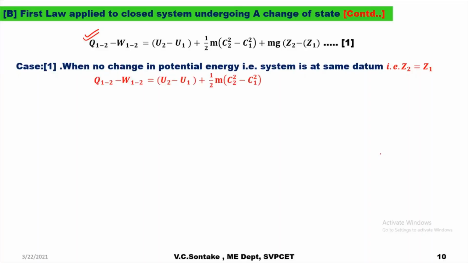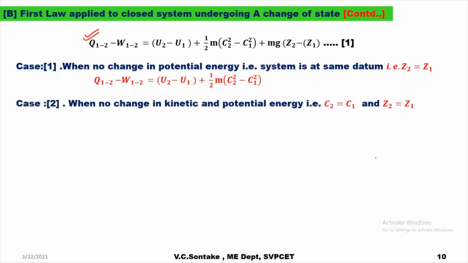So equation 1 will reduce to Q12 minus W12 is equal to U2 minus U1 plus half m (C2 square minus C1 square). Case 2, when there is no change in kinetic and potential energies, then C2 will be equal to C1 and Z2 will be equal to Z1. So equation 1 will reduce under such condition.